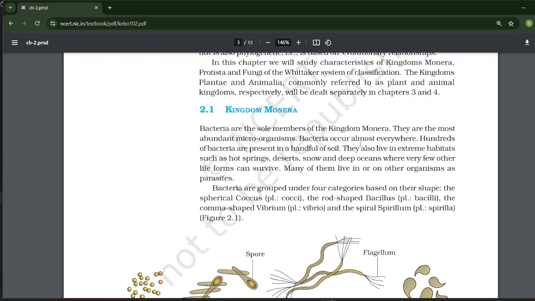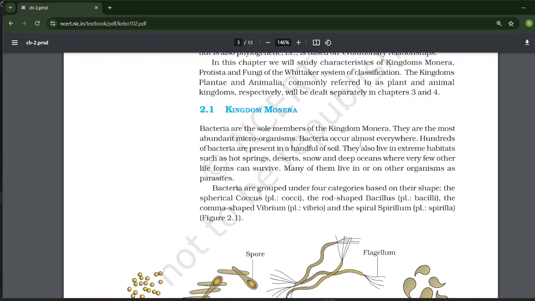Kingdom Monera. Bacteria are the sole members of the kingdom Monera. They are the most abundant microorganism. Bacteria occur almost everywhere. Hundreds of bacteria are present in a handful of soil. They also live in extreme habitats such as hot spring, desert, snow, and deep oceans where very few other life forms can survive. Many of them live in or on the other organism as parasite.